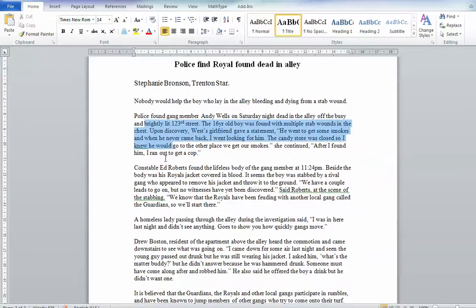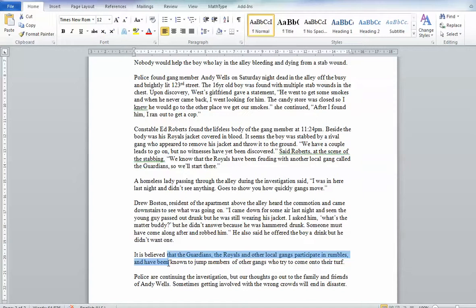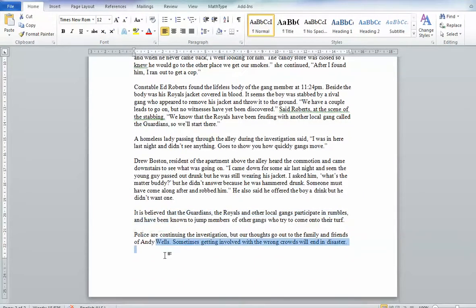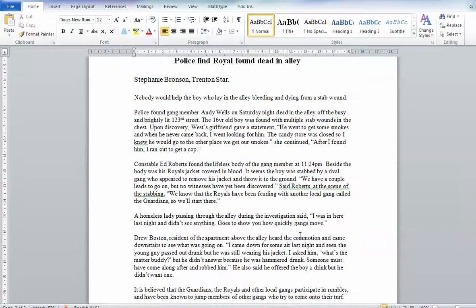Okay, this is the facts. This is the constable did this. A homeless lady talked about it. Another resident talked about this. This is some more of what the writer's thinking. And here's some kind of conclusion or the next steps, what's going on afterwards. So nice and clear and easy.